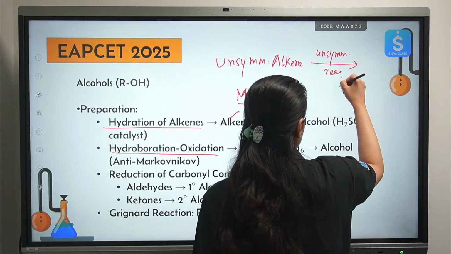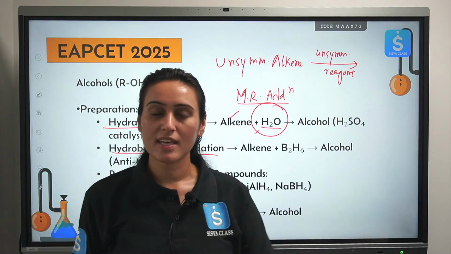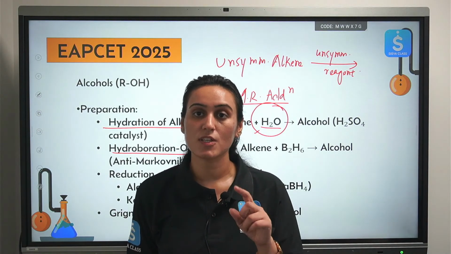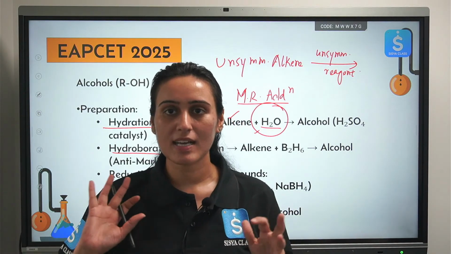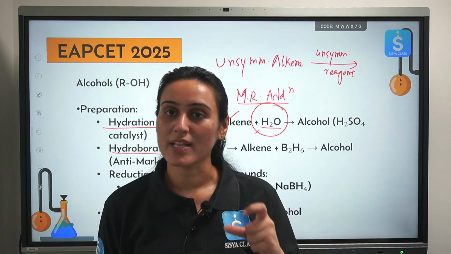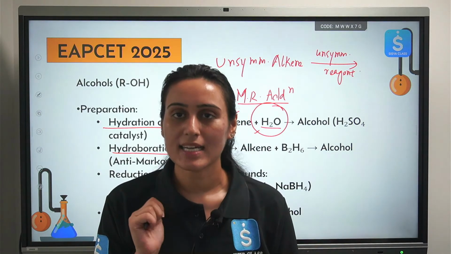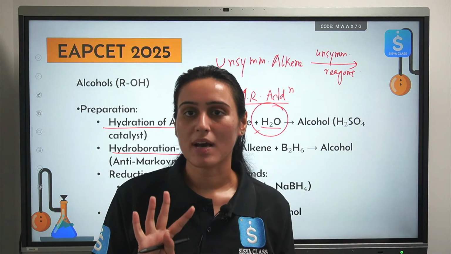So there will be possibility of two products, right? So how do we decide which one is the major product? If you are following Markovnikov's addition rule, the unsymmetrical reagent that you have taken, the negative part of that reagent will add to that carbon atom which has less number of hydrogens attached to it. This is what we mean by Markovnikov's addition.